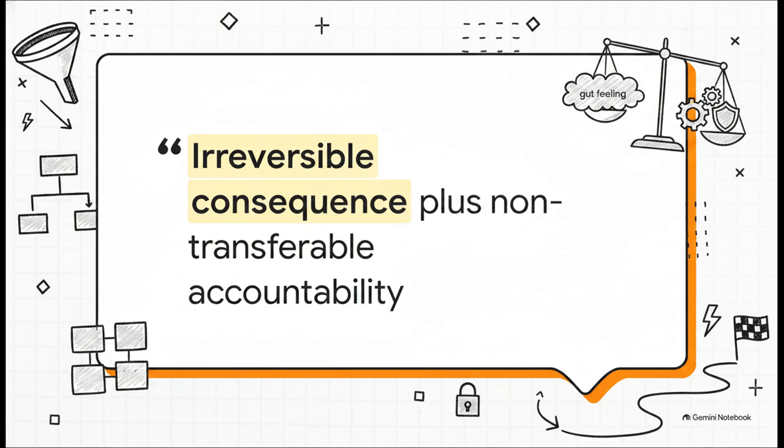I want to leave you with this question to chew on. As AI models get smarter and more autonomous every single day, which of your organization's human gates are secretly already rusting away?